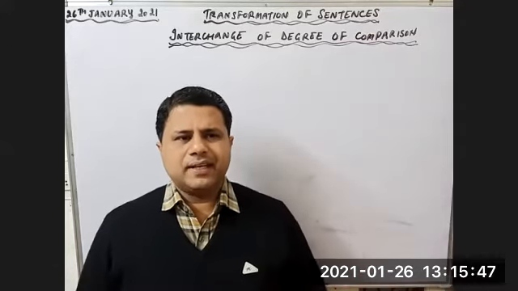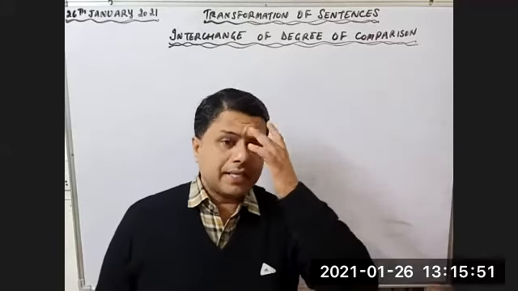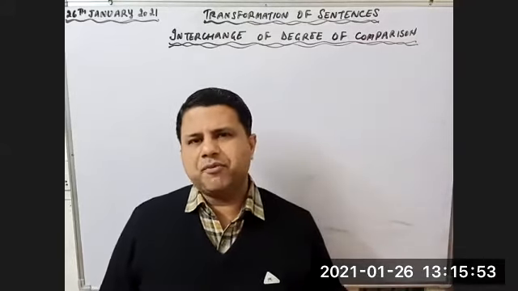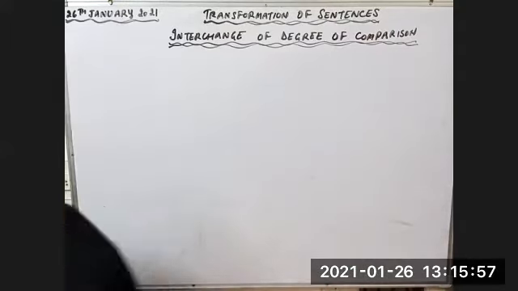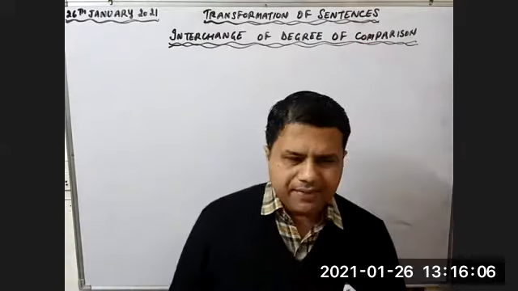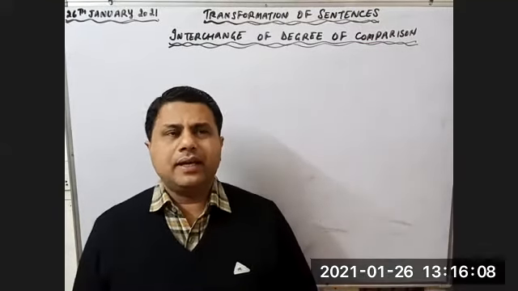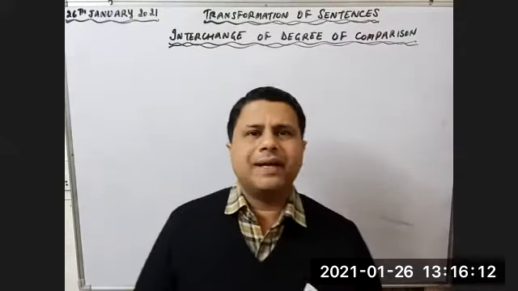Pronouns don't have degrees. Verbs have different forms. Adjectives, adverbs have different forms. Conjunctions, prepositions, they are not having any. Only adjectives have degrees. It means we are changing the degrees of adjective.